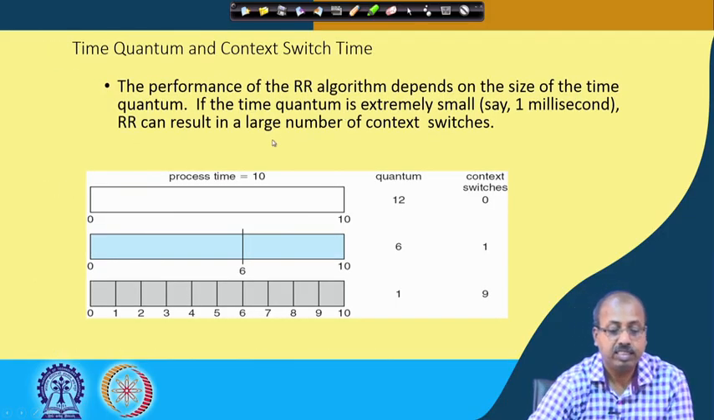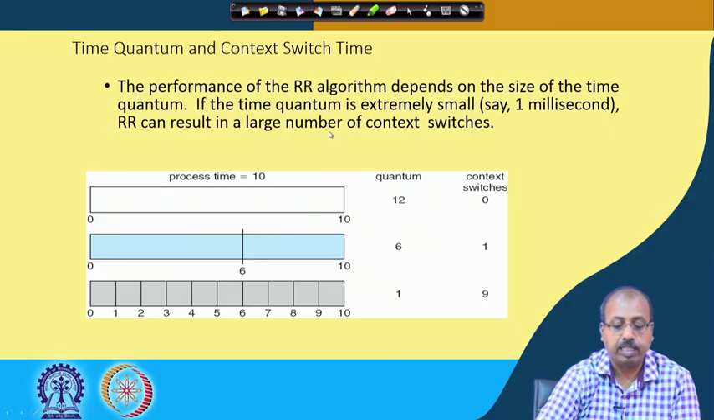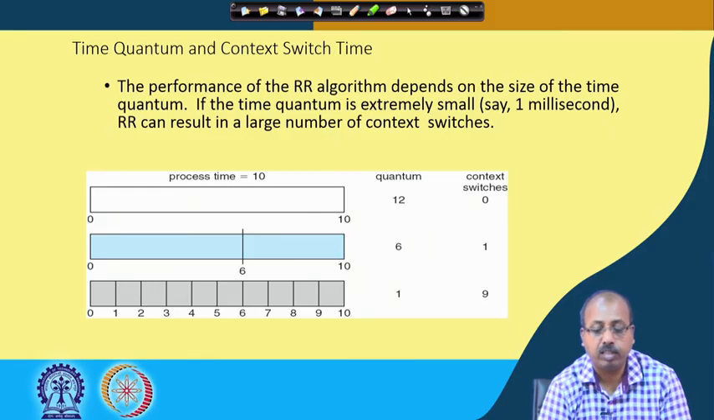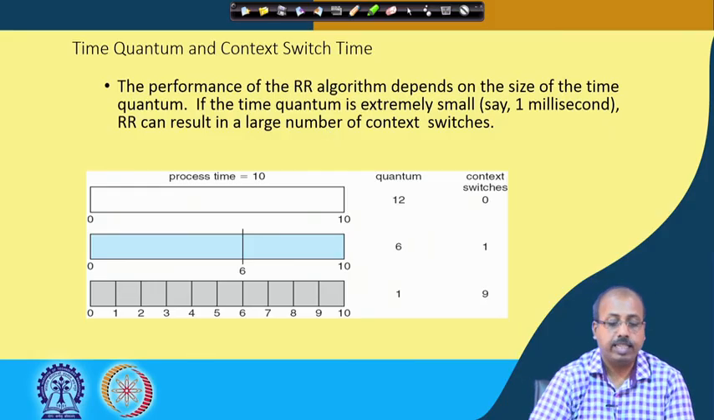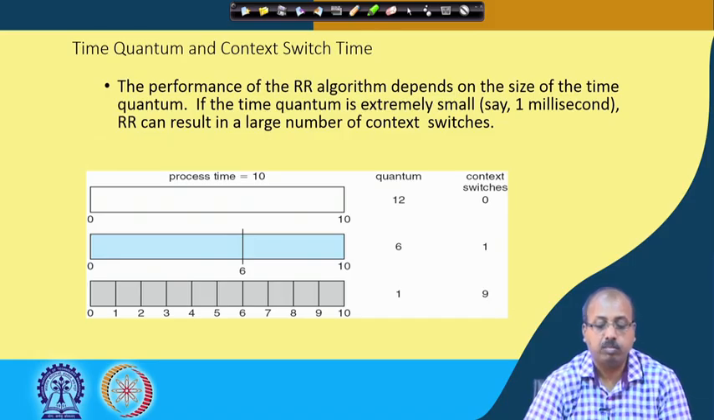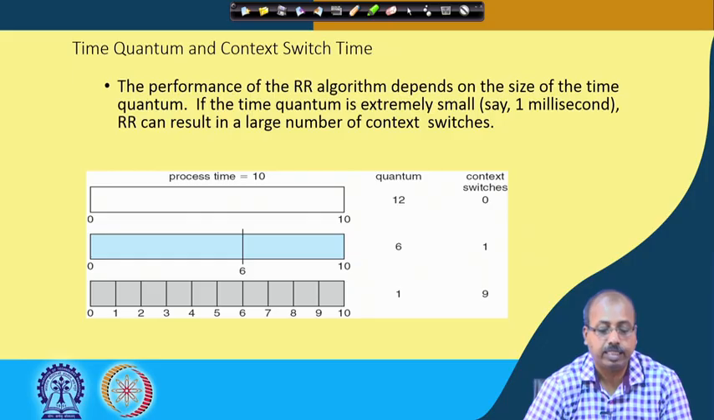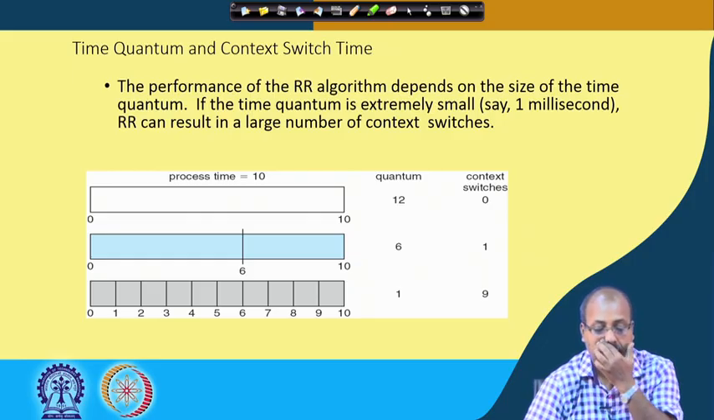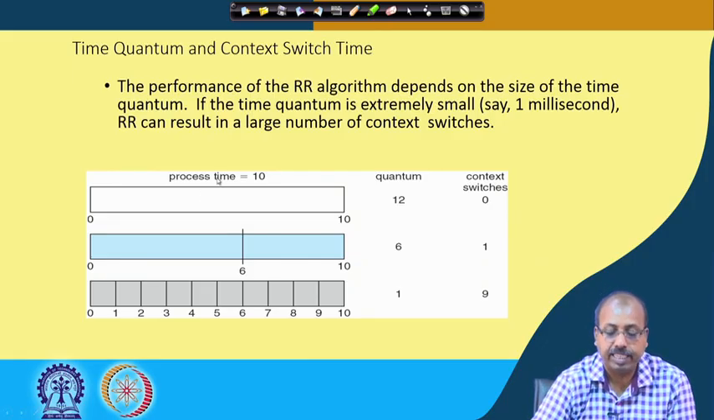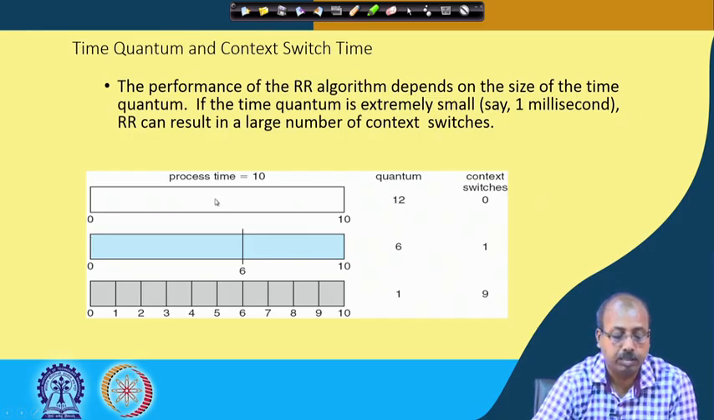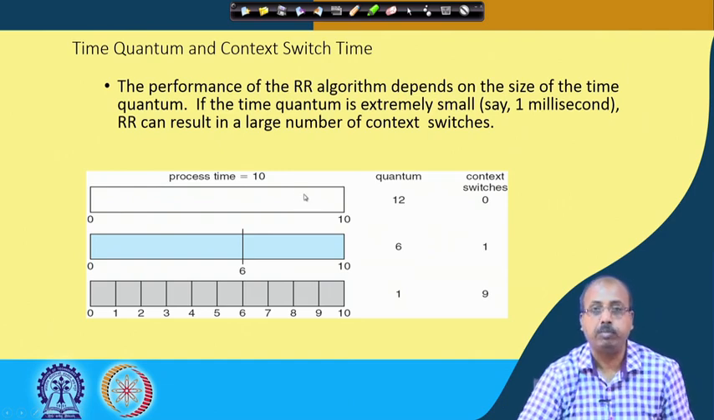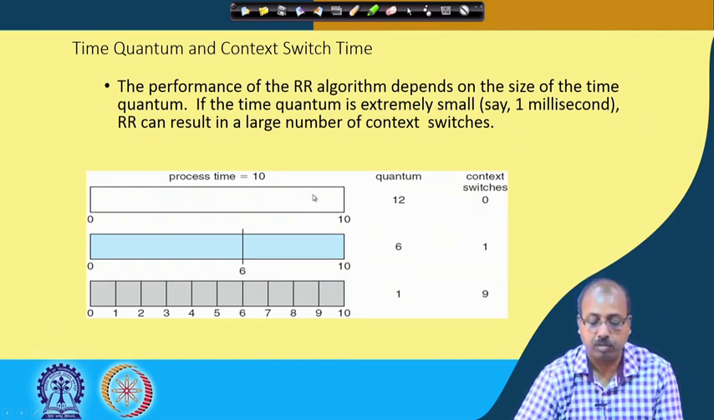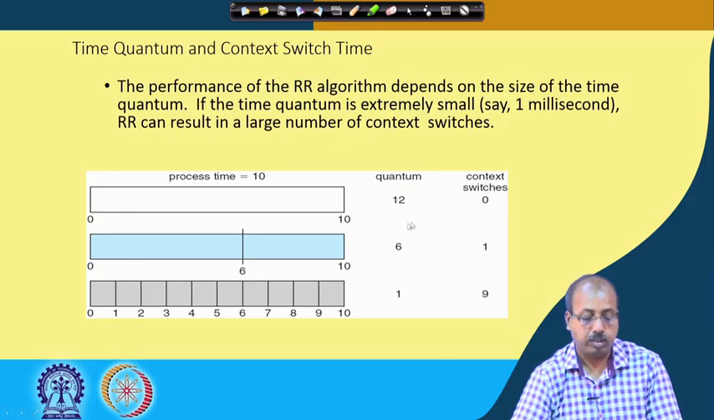Now, this is a study on the quantum size. The performance of the round robin algorithm depends on the size of the time quantum. If the time quantum is extremely small, say 1 millisecond, then it can create a large number of context switches. Here, say the process time is 10 and the time quantum size is 12 units. Then the CPU is given to the process for 12 time units, it finishes in 10 units, so there are no context switches; the context switch count is 0.